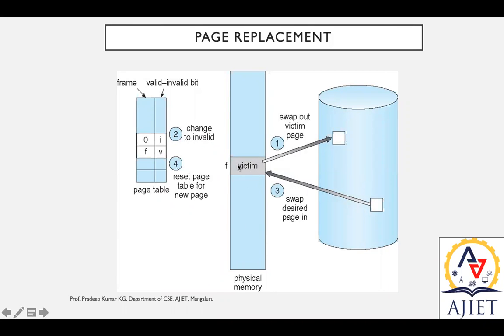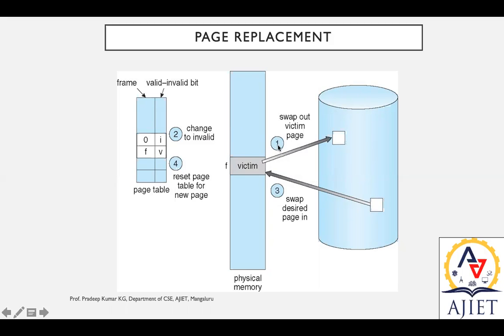Right now we understood that F is a victim, it is not being used. F has a valid bit, however it has its entry in this table. So this should be kept in the disk, and some other needed page is to be swapped in. That's what we are trying to do here.